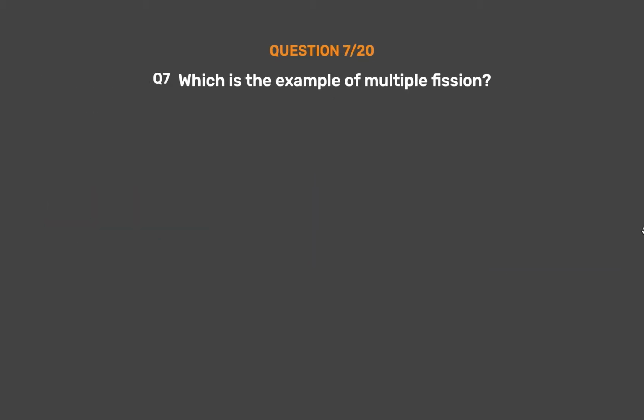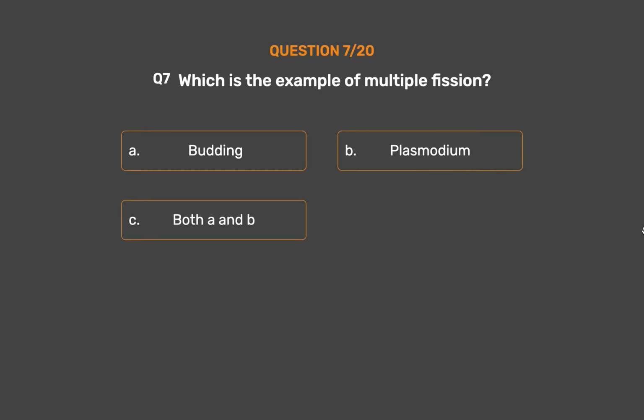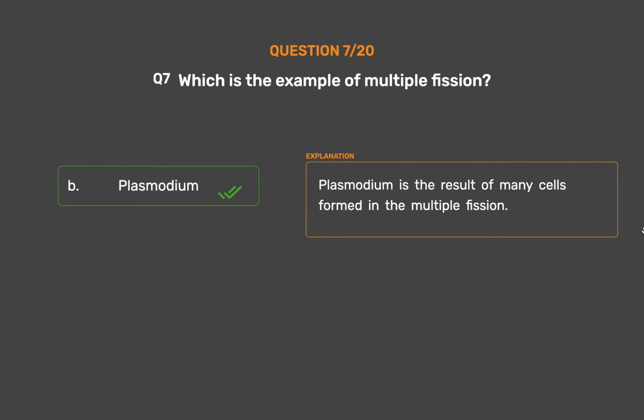Question number 7. Which is the example of multiple fission? Option A, budding. Option B, plasmodium. Option C, both A and B. Option D, none of these. The correct answer is Option B, plasmodium. Plasmodium is the result of many cells formed in the multiple fission.